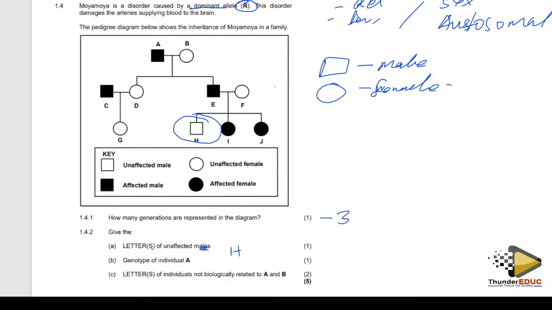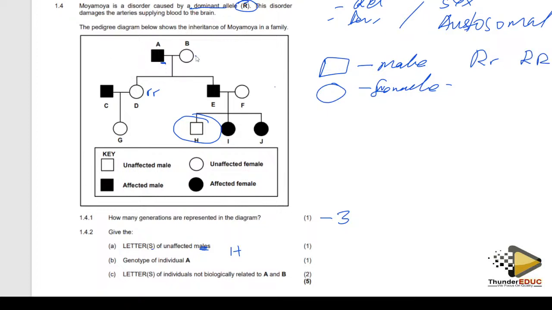And then number 2 produced a kid who is a female, and this kid is not affected. So what does it mean? It means that if this kid is not affected, this person is recessive, small r. And this one is not affected because this is caused by a dominant allele. So individual A can either be capital R, small r, or capital R, capital R.